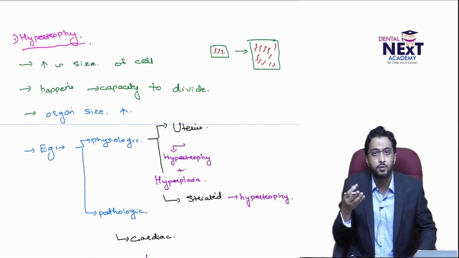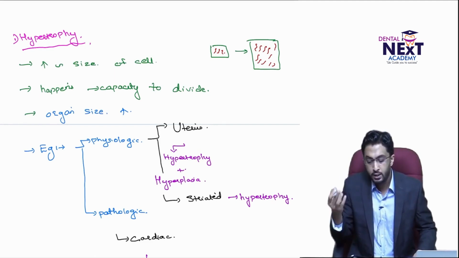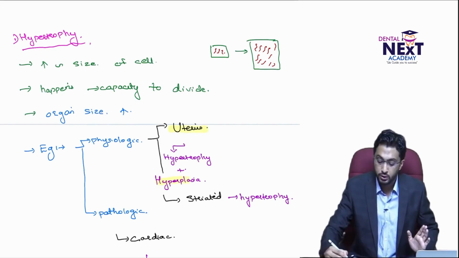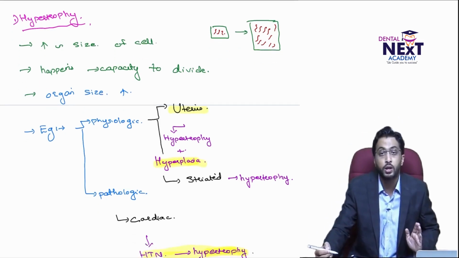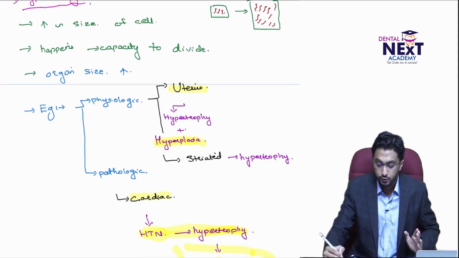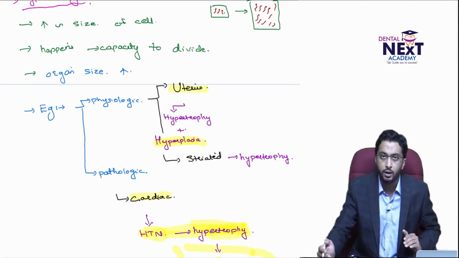In physiologic, the typical examples are the uterus and the striated muscles of the limbs during exercise. But the difference here is, in the case of the uterus, there is also hyperplasia happening, but in the case of striated muscles, there is only hypertrophy happening. When it comes to pathologic, in the cardiac muscles, due to hypertension, there is increased peripheral resistance, finally leading to hypertrophy and some other pathologic changes as we go on.